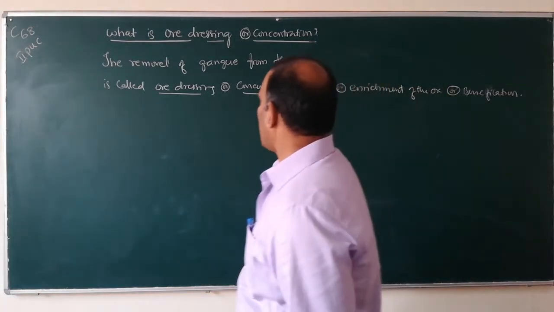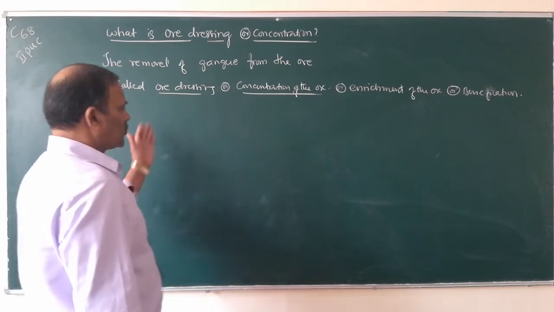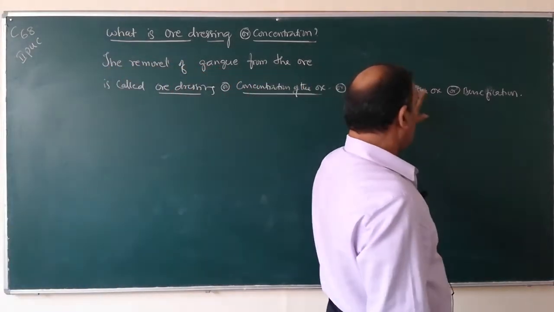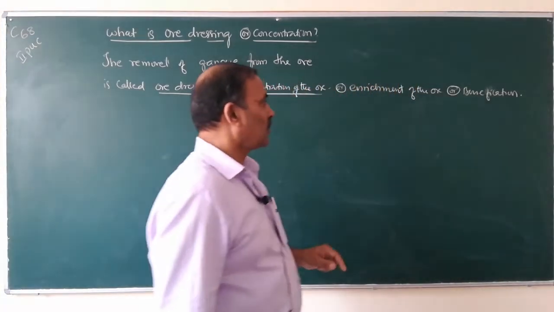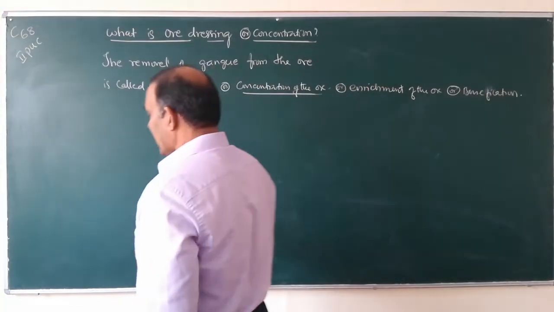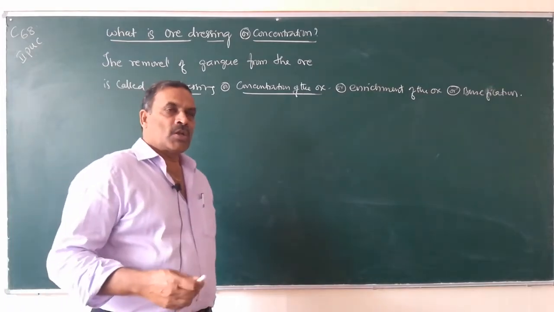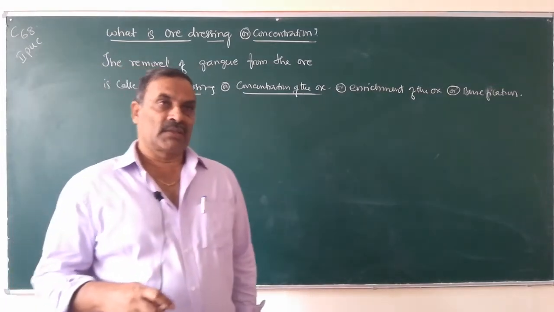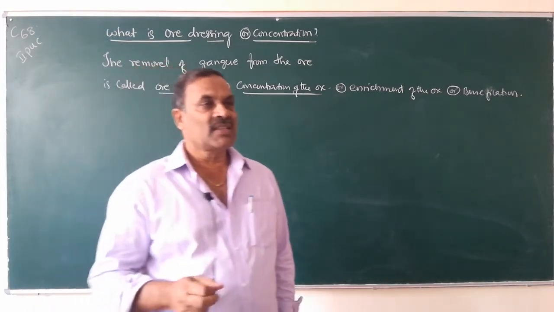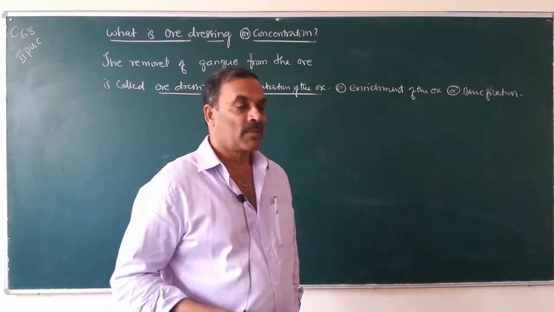The removal of gangue from the ore is called ore dressing. It is also called concentration of the ore, enrichment of the ore, and also beneficiation. So how to remove the gangue from the ore? The process of ore dressing depends upon the difference in the physical or chemical properties of the ore and the gangue particles.